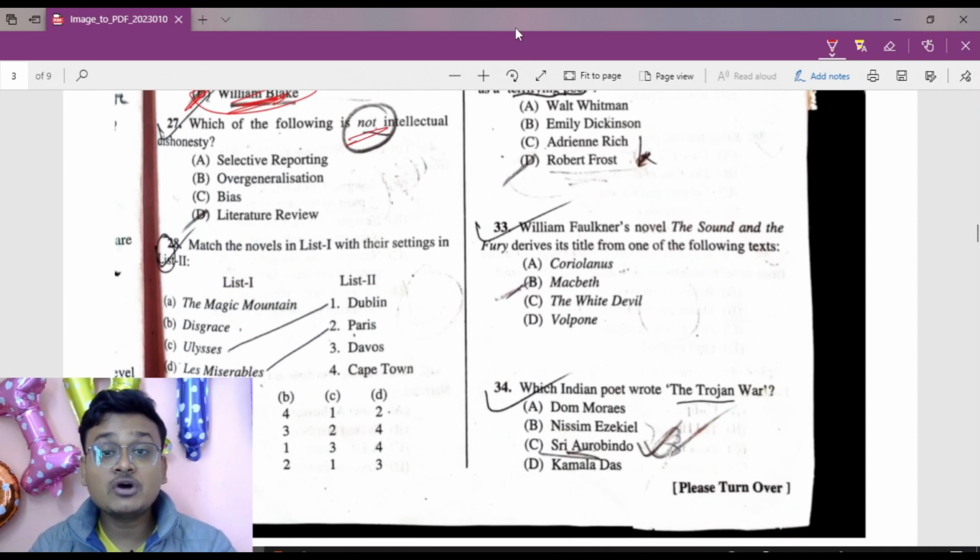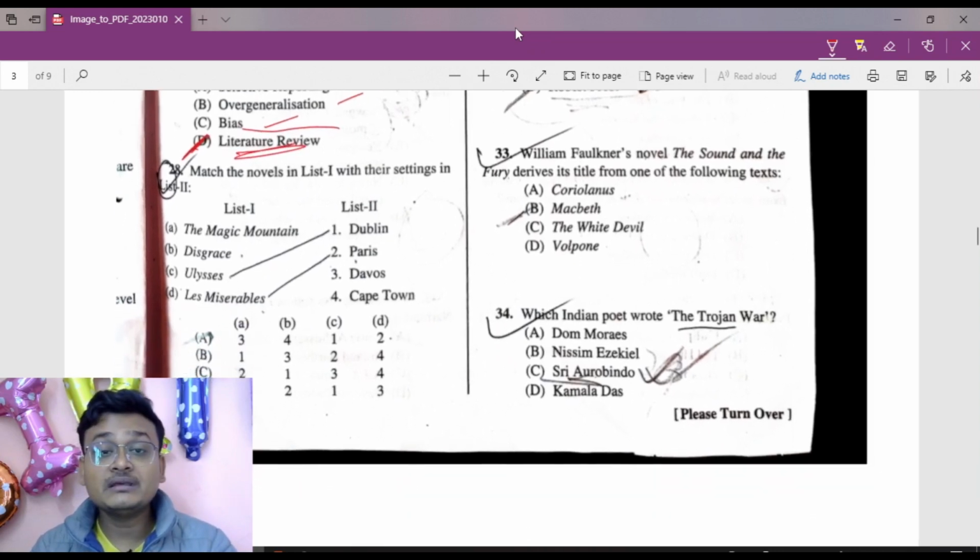Which of the following is not an intellectual dishonesty? Selective reporting is a kind of intellectual dishonesty, as are overgeneralization and biasness. But a literature review is not an intellectual dishonesty. So here D is the right answer. Now move to question number 28.